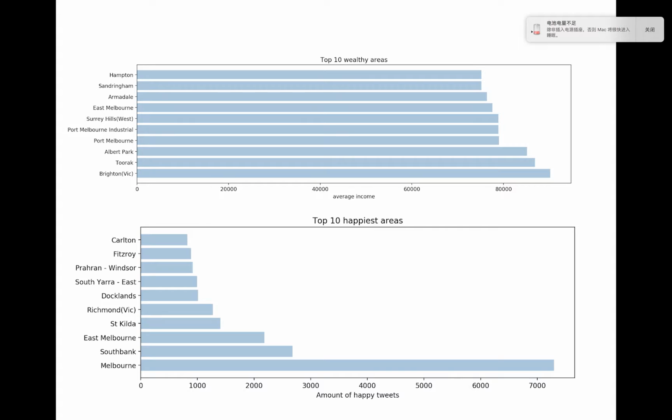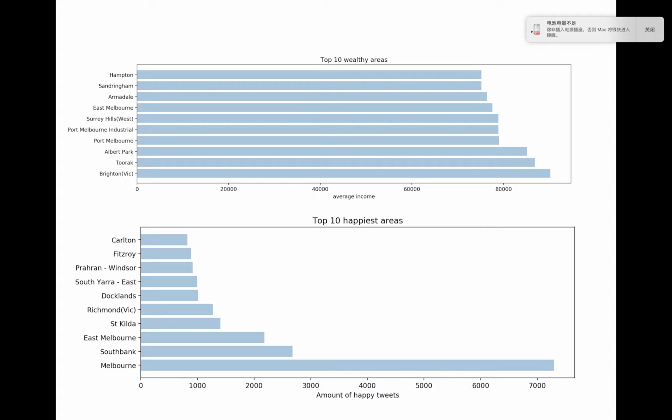Here, we count the amount of negative and positive tweets from each area. We use a variable called happiness point, and each positive tweet will add 1 point, and each negative tweet will minus 1 point, and we get the top 10 happiest areas.